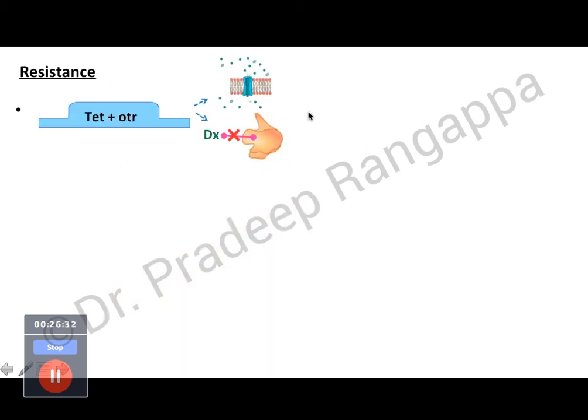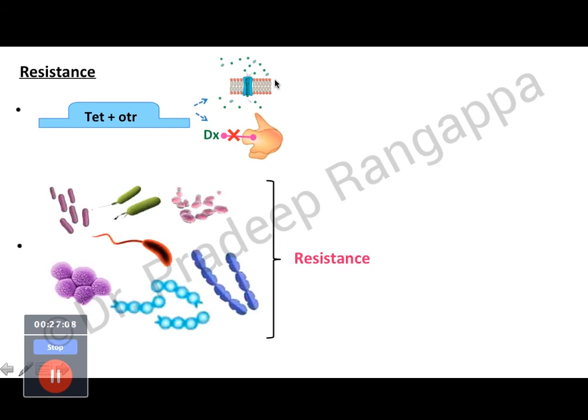So is there resistance to doxy? They have identified these genes called tet and otr genes. These are the genes that are acquired which confer resistance. And resistance is conferred by porin mechanisms and by preventing the binding of doxycycline to the ribosome. So these genes, once acquired, inhibit the binding of doxycycline to the ribosome, because as you know, doxycycline predominantly acts by binding to the 30S ribosome and by porin formation. So I think these are prevented.